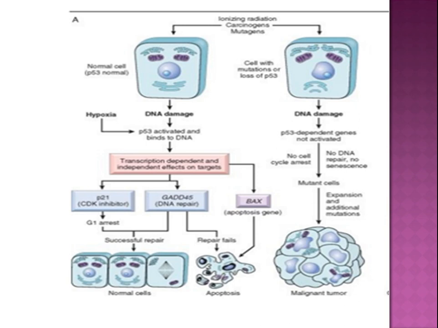If repair occurs, then normal proliferation occurs. But if the defect fails to repair, then it leads to apoptosis. Or on the other pathway, if p53 is abnormal, DNA damage occurs, it will be passed to the next cells and a clone of mutant cells is produced, leading to malignant tumor.